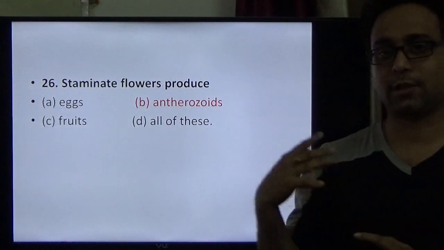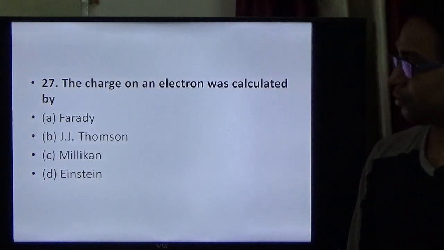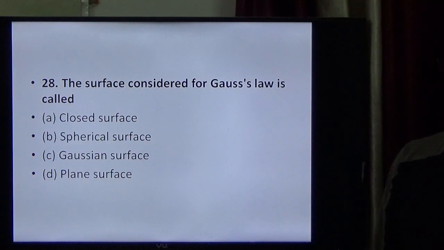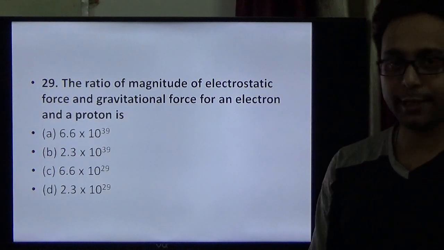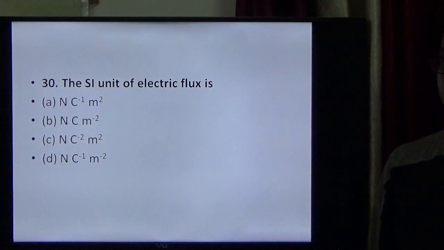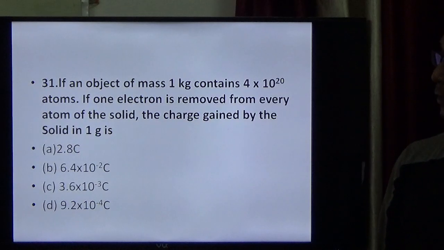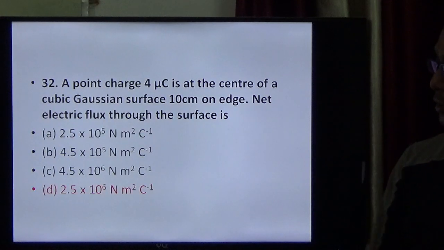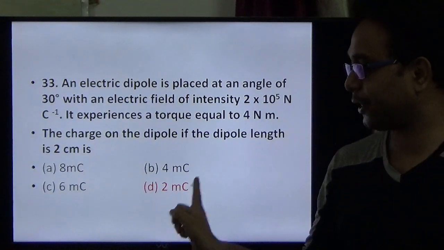Now I will tell the answers of the physics and chemistry section. Question number 27, the right option is C. Question 28, C. Question 29, B. Question 30, D. Question 31, B. Question 32, D. Question 33, D.